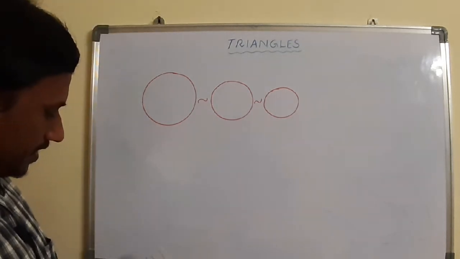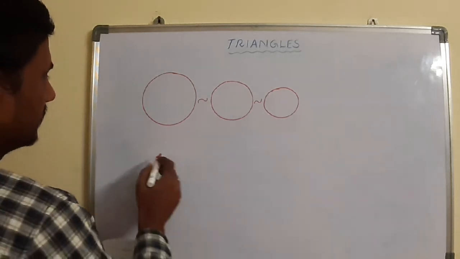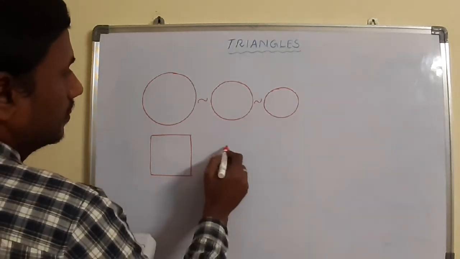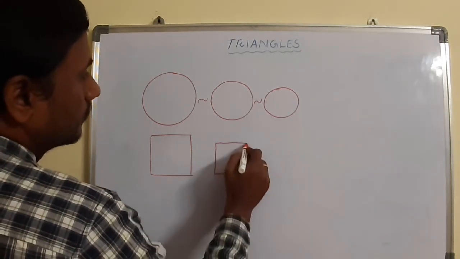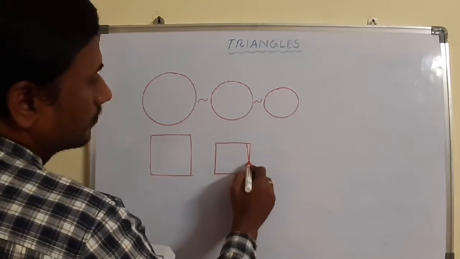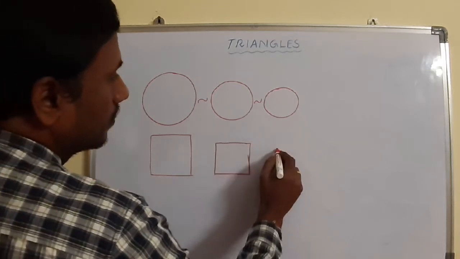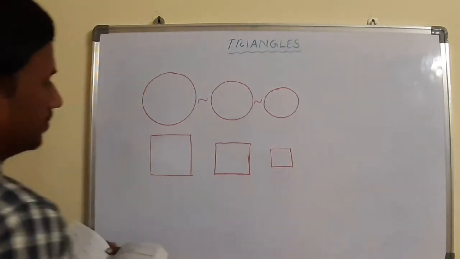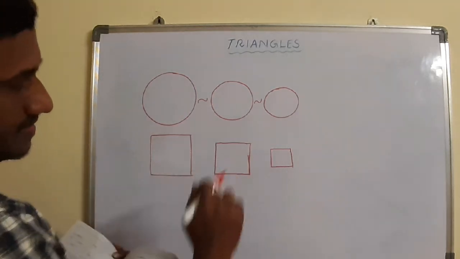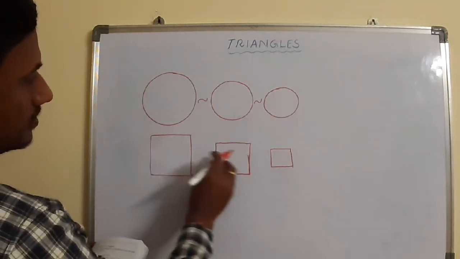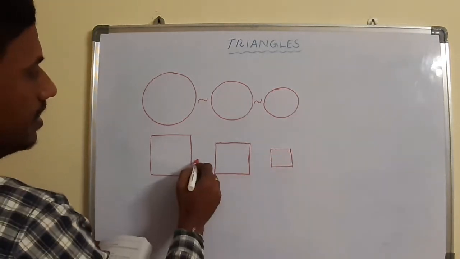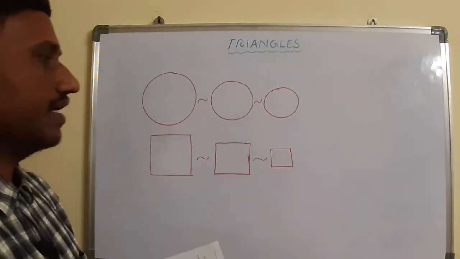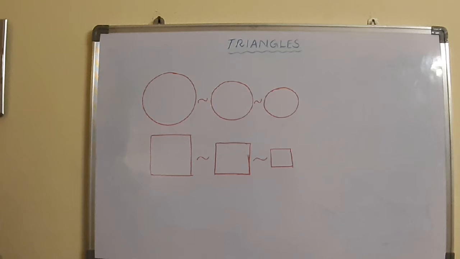Similar. All squares are dash, similar or congruent. All squares, same thing here also. I am having a square of some length like this. Then it looks the same, but what about the size? It is somewhat big, it is moderate, it is very small. Then again, all squares are always similar. Why? How can you say all squares are always similar? Whether it follows the condition of similarity or not.